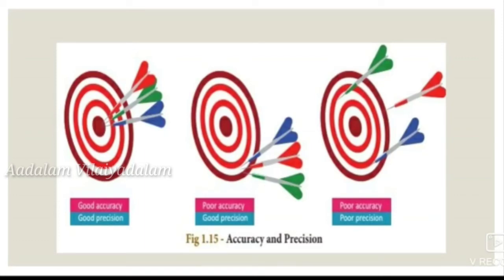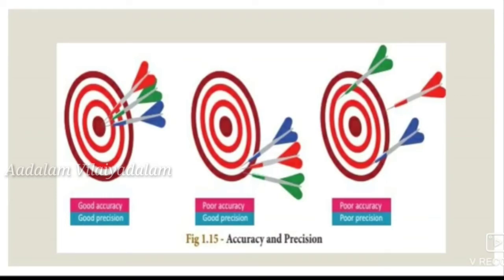In the first diagram, all 3 arrows are placed at the midpoint of the ring. So this diagram represents good accuracy and good precision. That is, the 3 arrows are placed at the center point and all in the same place. So it is good precision and accuracy.